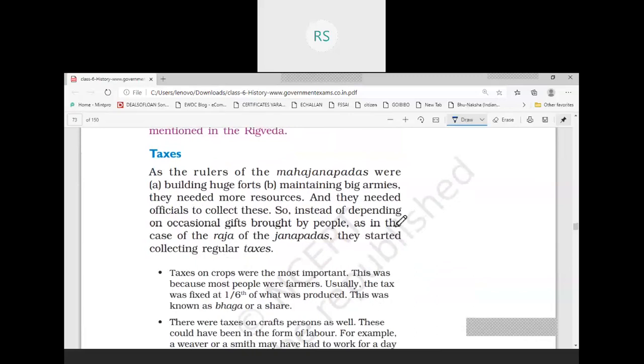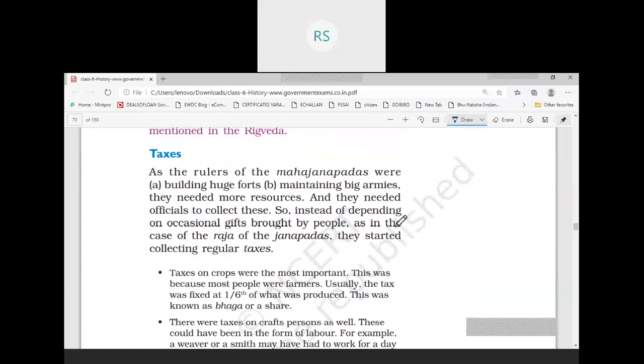So we must give the government some money in lieu of the services provided by the government. This system of taxes was also started during this period of Mahajanpada.